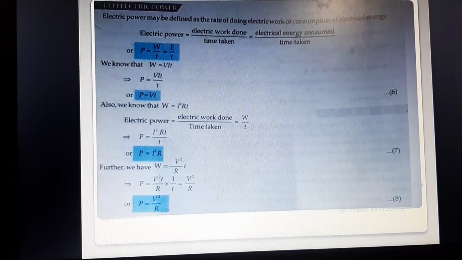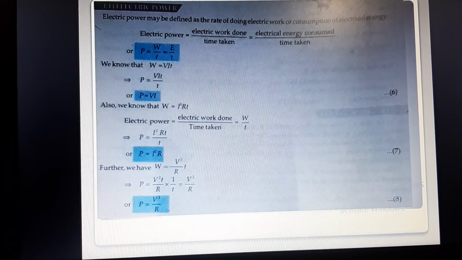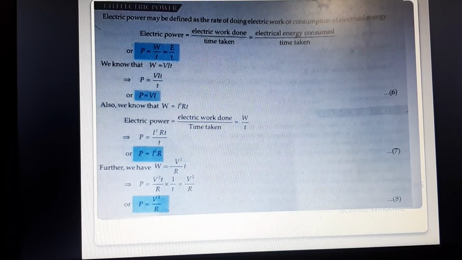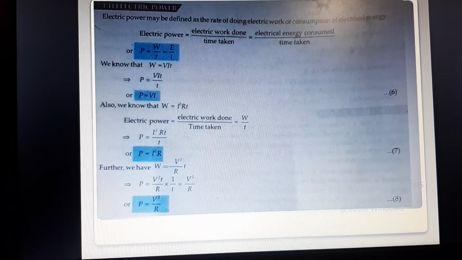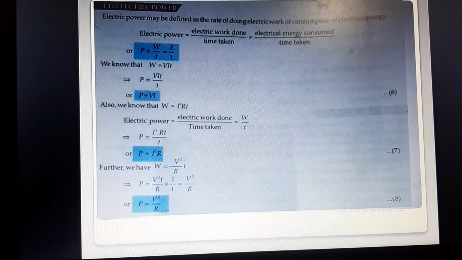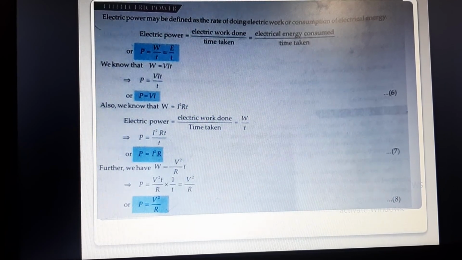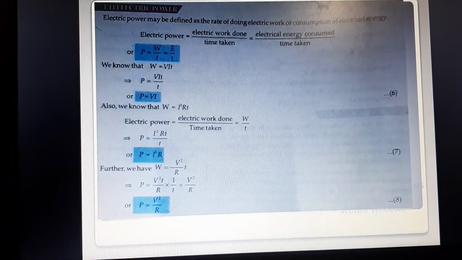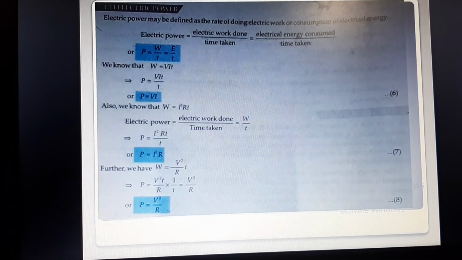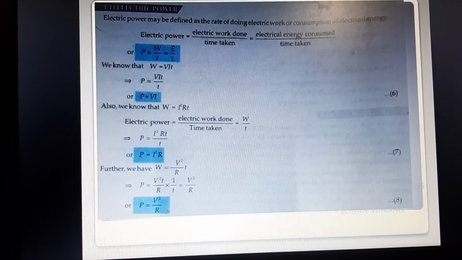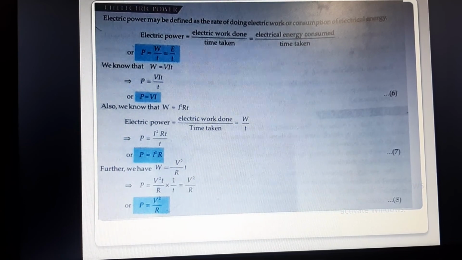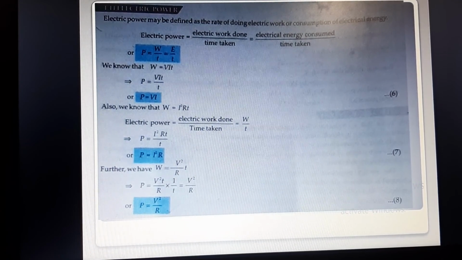Also we know that W is equal to I square RT. Whatever we have learned about W here, now we are going to put in the formula of power. W is equal to I square RT. So electric power will be equal to I square RT upon T. T and T again cancelled, I square R. Further we have W is equal to V square upon R into T. So power will be equal to V square upon R into T into 1 upon T.